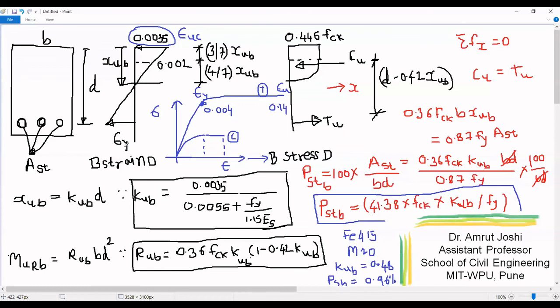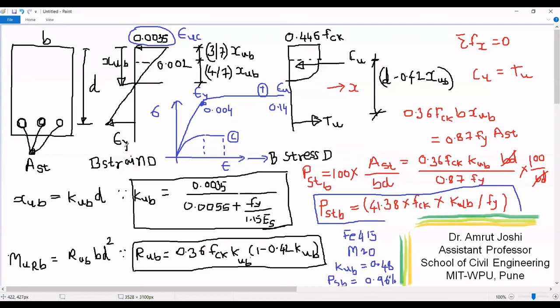So let us summarize for today. Today we discussed about percentage of steel for balanced section, and its expression is 41.38 into FCK into KUB upon FY. So now we have three constants for balanced section in place. First is neutral axis factor, which helps us in locating the neutral axis from extreme compression fiber for balanced section. This KUB is independent of grade of concrete and depends on grade of steel.